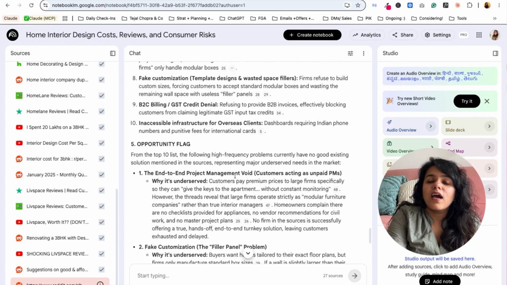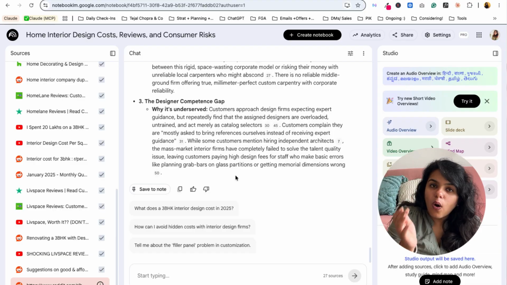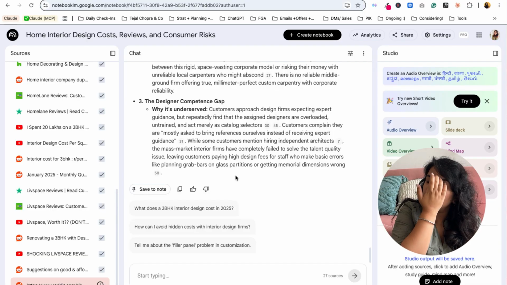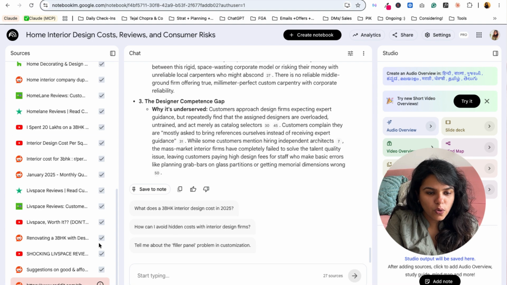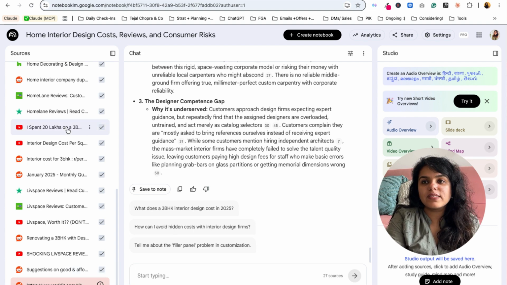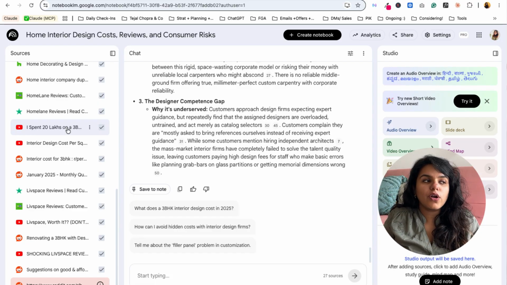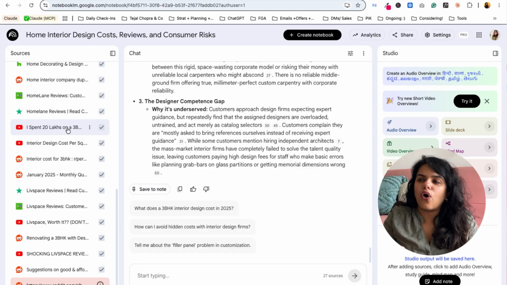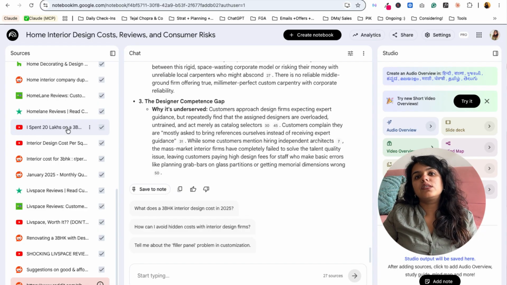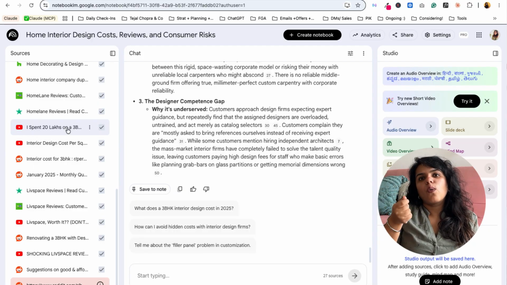So this is like a host of data organized and put in front of you for simplified decision making. Now if you see on the left, in all the sources, some of these have these kind of symbols. What it means is tools like Reddit or Quora don't give you access to them and their data using ChatGPT, Claude, Google, Notebook LM, and all of these tools. So in that case, what you can do is utilize the platform's own AI. So Reddit has its own AI, Quora has its own AI.